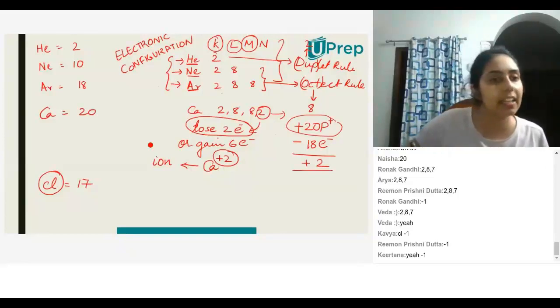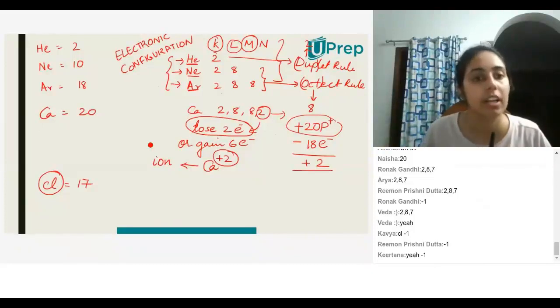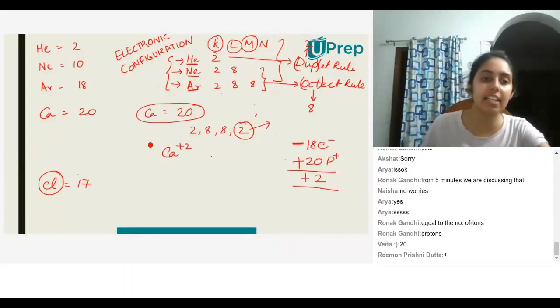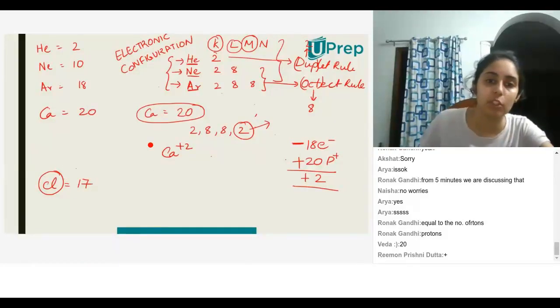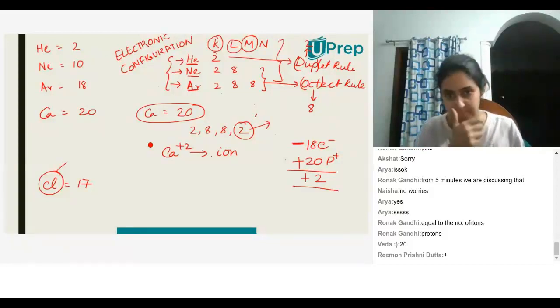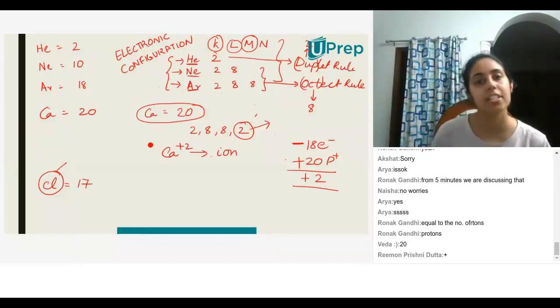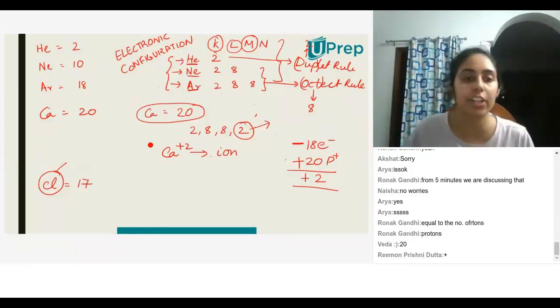All right. So did everybody understand this? If yes, please say yes. If no, please tell me so. Can you tell me what ion chlorine will give? So this calcium +2 is called an ion. Similarly, can you find out the ion for chlorine? Chlorine atomic number is 17. Okay, first Abhijit, start with electronic configuration. What is the electronic configuration of chlorine?